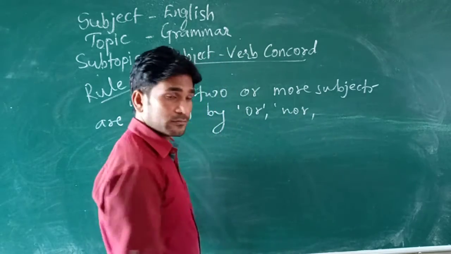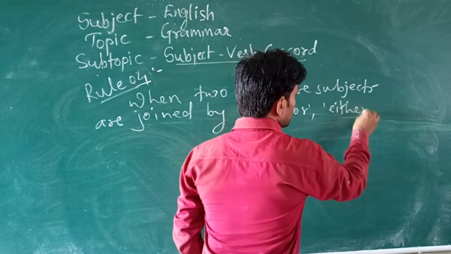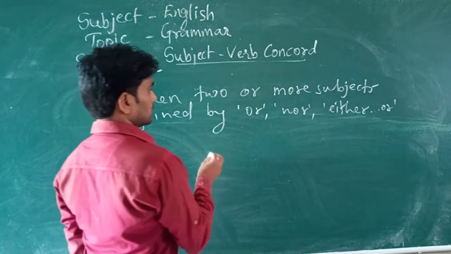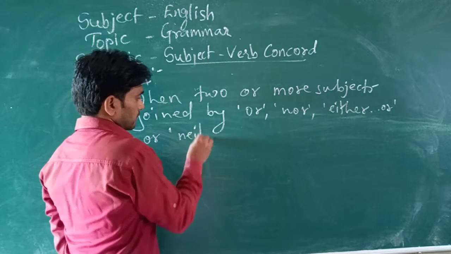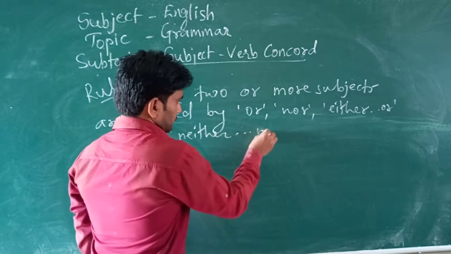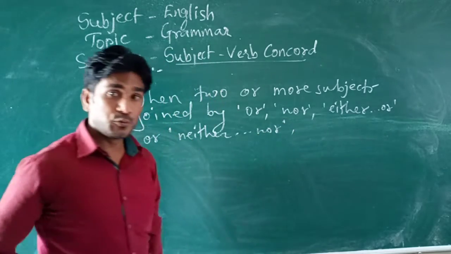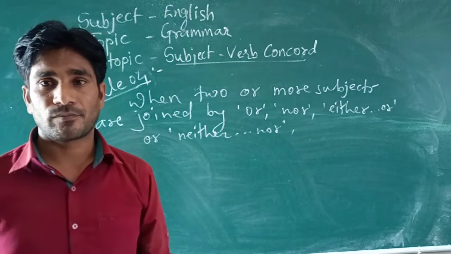nor, either or, neither nor. So do understand: or, nor, either or, neither nor.